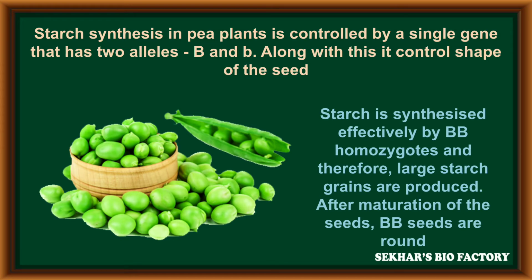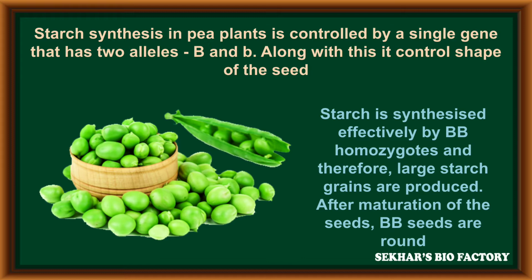Starch is synthesized effectively with the help of the capital B homozygous condition. At this time, large starch grains are produced in the seed after seed maturation. Because of capital B alleles, the seed shape becomes round.